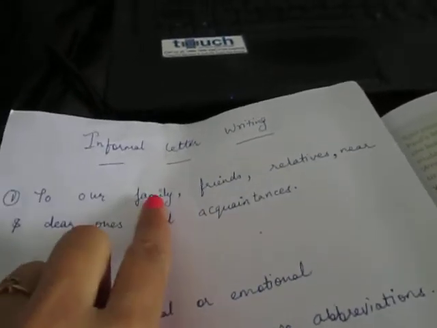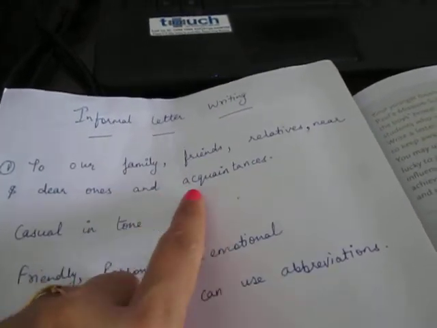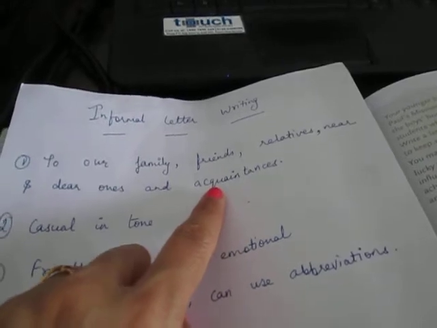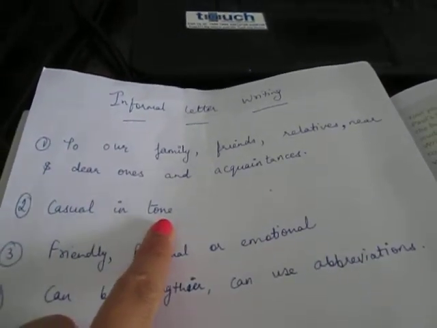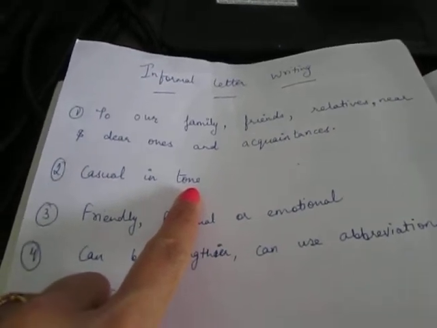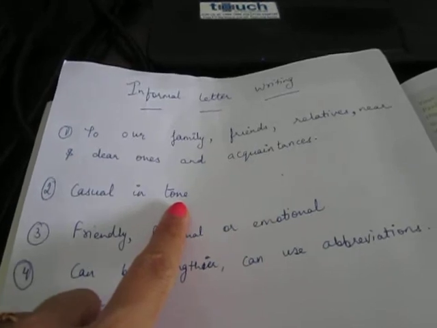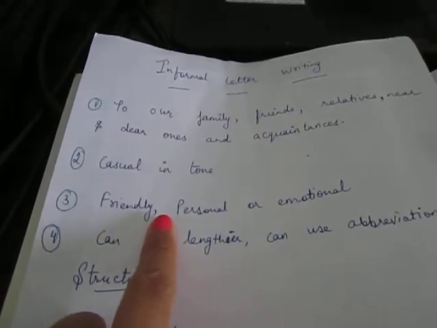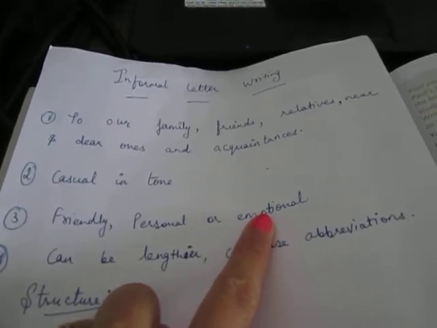These are people whom we know personally, right? They are casual in tone, not professional. Casually we talk about so many things, so they are casual in tone. They are friendly, personal, or emotional.